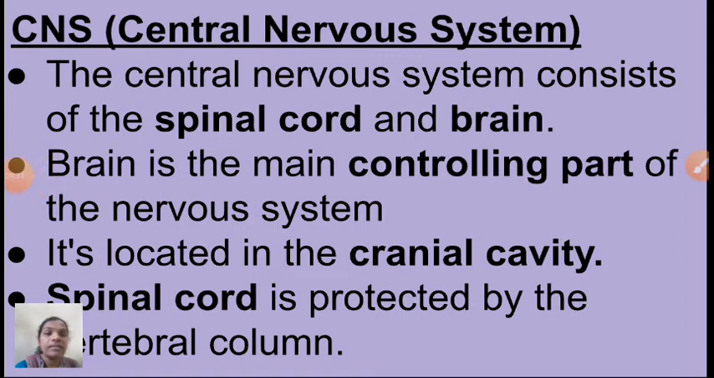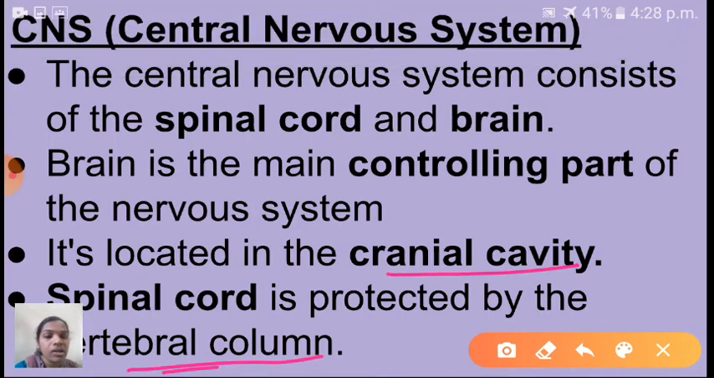Yes, see here, the central nervous system consists of the spinal cord and brain. Okay, brain is the main controlling part of the nervous system. It is located in where? Yes, the cranial cavity. Already I told you that important internal organs are located or situated inside the cavity. The spinal cord is protected by the vertebral column. See here, children, this cranial cavity and the vertebral column are bone-like structures, a bony covering. So inside the bony covering, which organs are there? Brain and spinal cord.